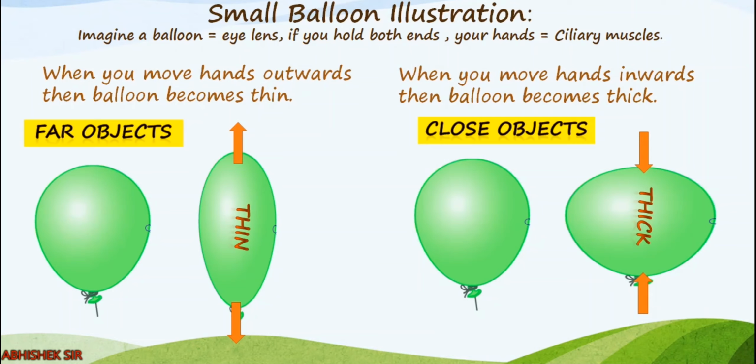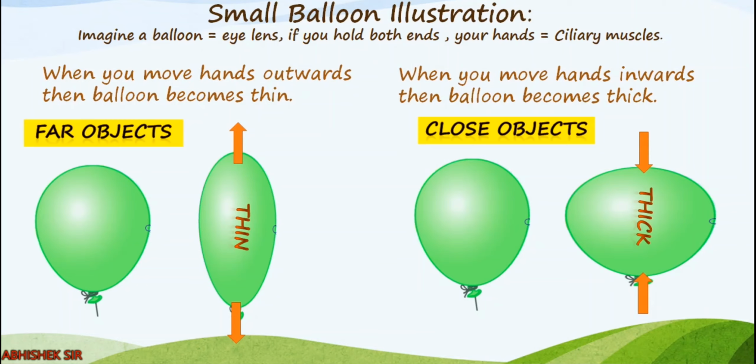Now when we are seeing a far object, what will happen? The ciliary muscles will act in the direction of the arrow. That means when you are holding the balloon normally, you just have to stretch the balloon. What happens when you stretch the balloon? It becomes thin. In that case, when you are stretching, your hands are acting like ciliary muscles, and the balloon which became thin now acts as the lens. So this is what happens to our lens when we see far objects.